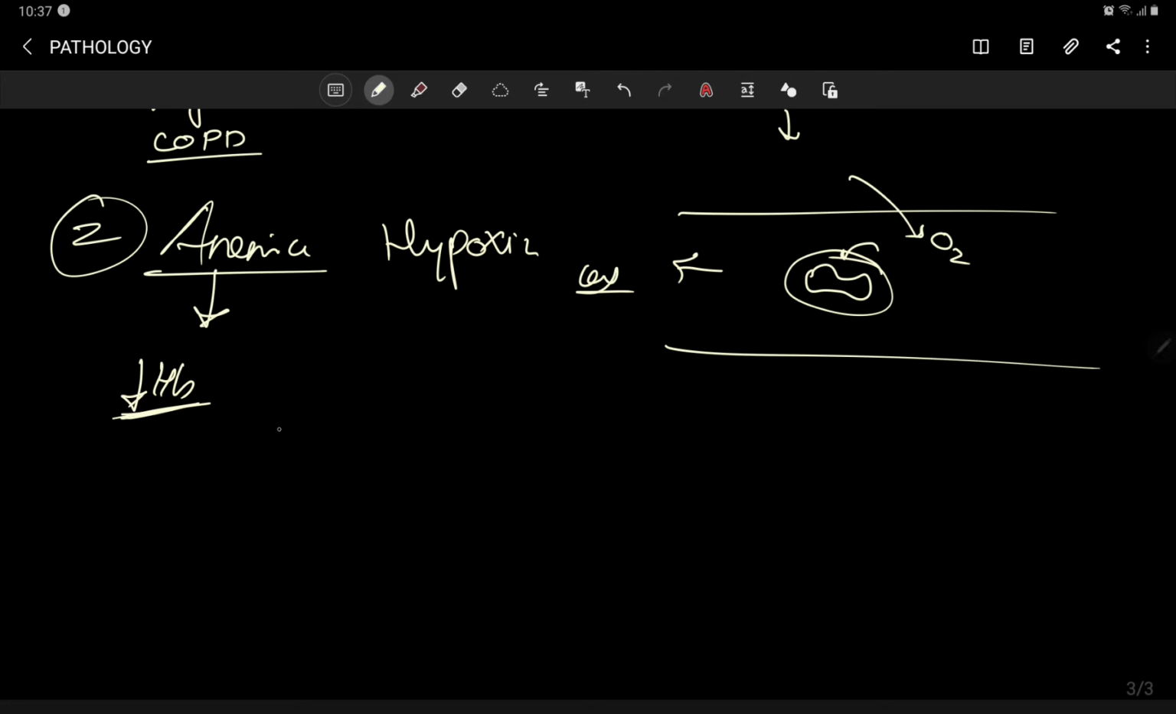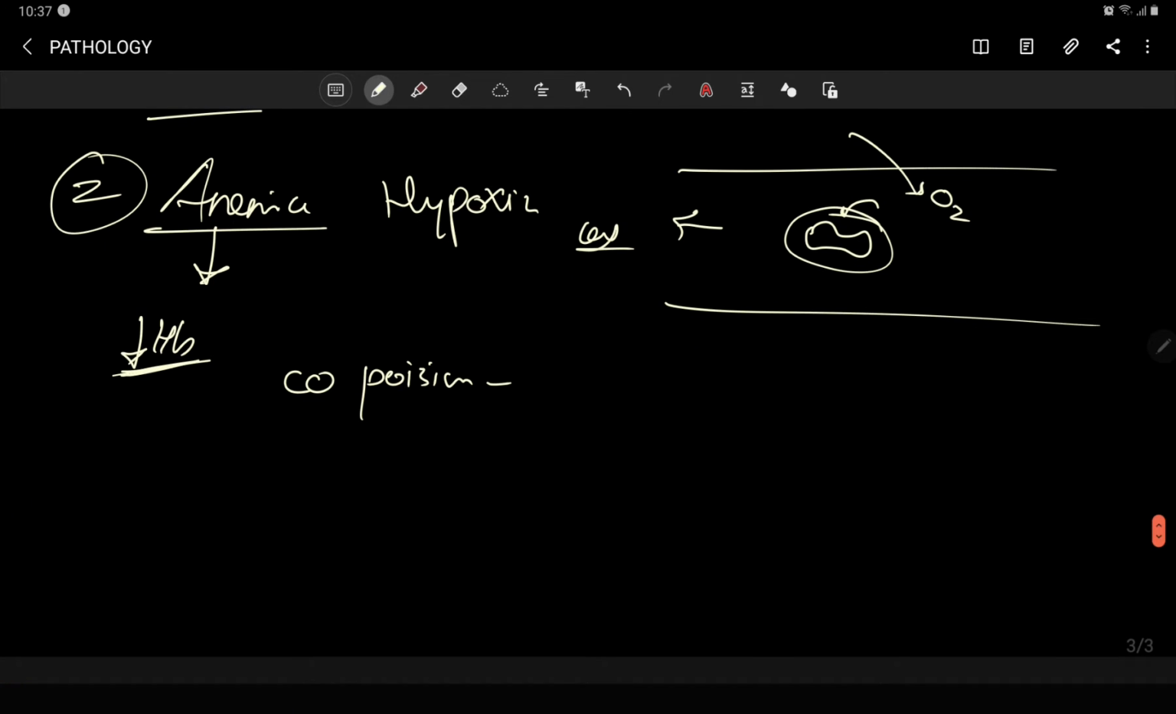In that case, let's talk about carbon monoxide poisoning. We know one thing from our old school classes, like class 11, that carbon monoxide binds with hemoglobin about 1 lakh, 100,000 times stronger as compared to oxygen. So if carbon monoxide is already bound to the hemoglobin, it will not allow oxygen to bind. It will lead to hypoxia. It is also a category of anemic hypoxia, carbon monoxide poisoning.